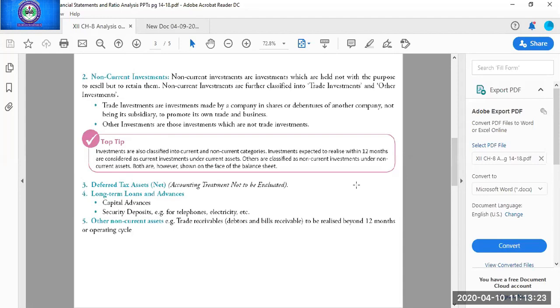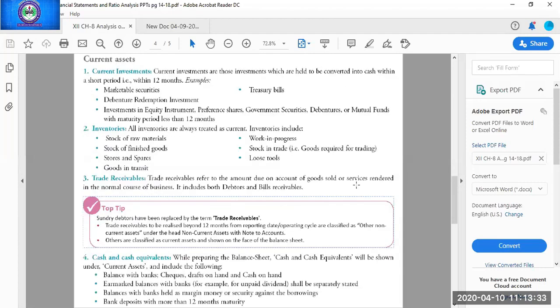So this is all about the non-current assets, and today's main topic is current assets. We all know that current assets is the last topic of the balance sheet. Current assets means the assets which are meant for resale or for their conversion into cash, or which will be held for a period less than 12 months or within the operating cycle. It has 6 heads. Current asset is the major head.